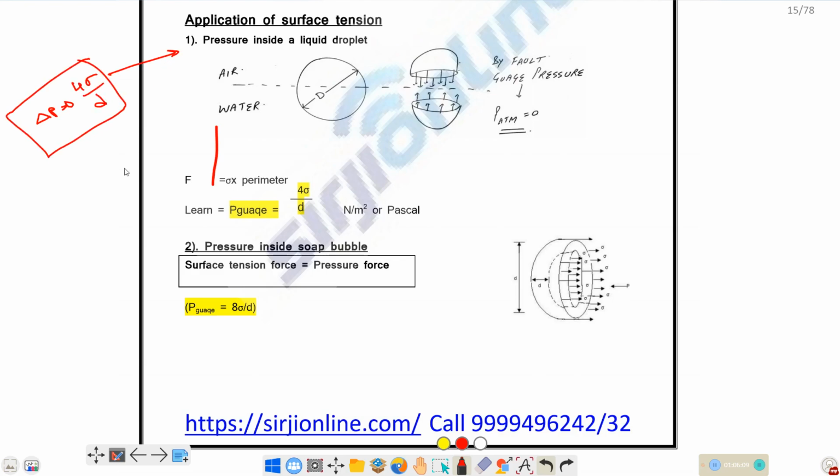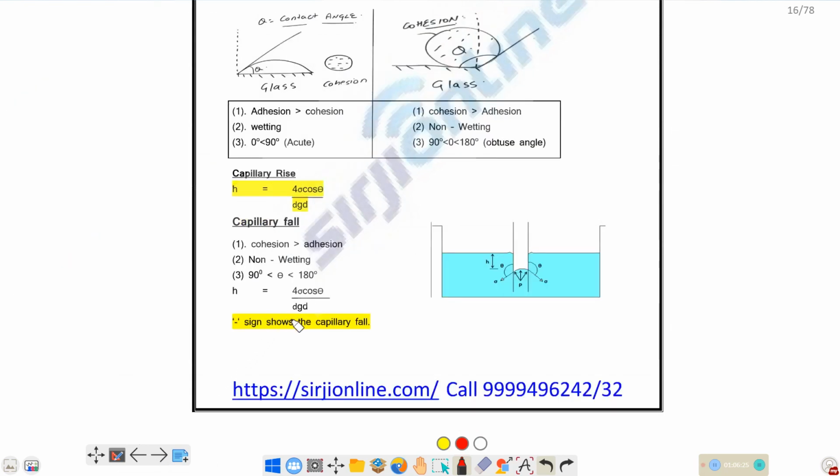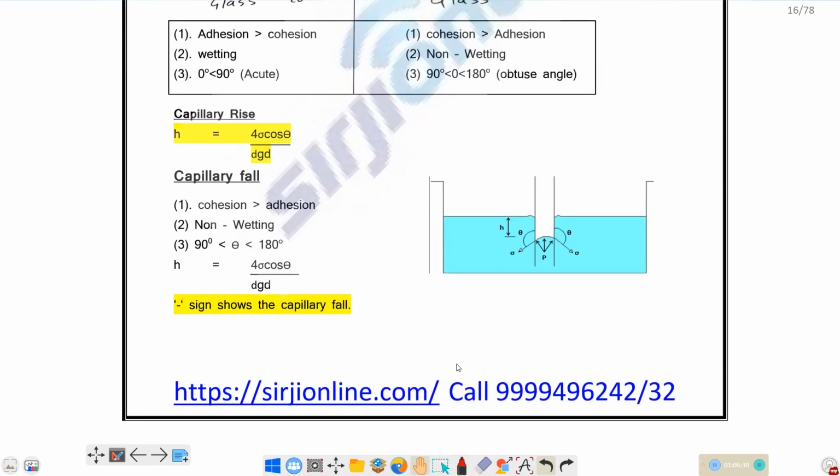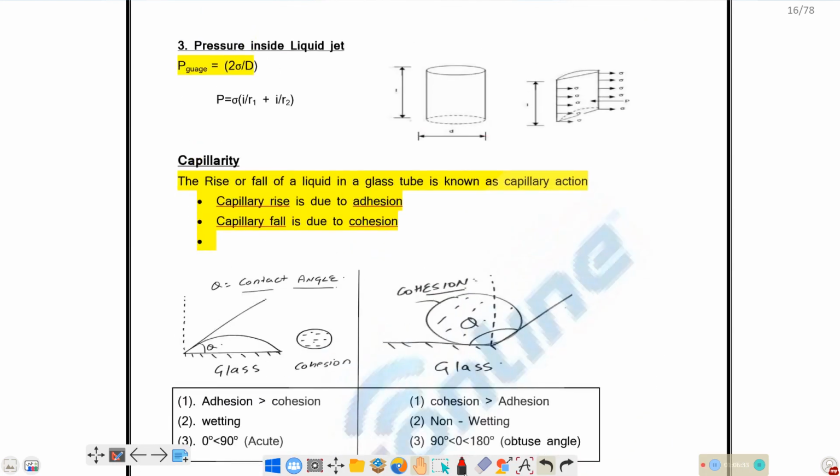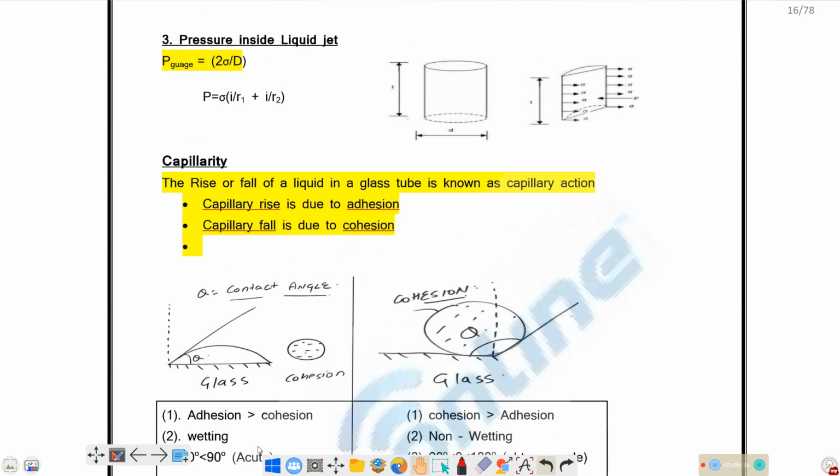In the case of a soap bubble, the air and liquid interfaces will be 2, so the excess pressure inside a soap bubble will be 8 sigma by d. After that, the excess pressure inside a liquid jet will be 2 sigma by d. These three formulas are important. So this is all about surface tension in brief.